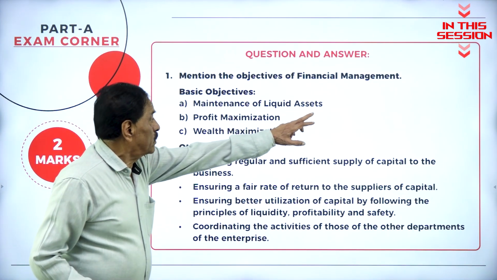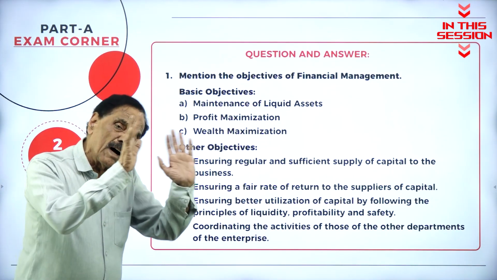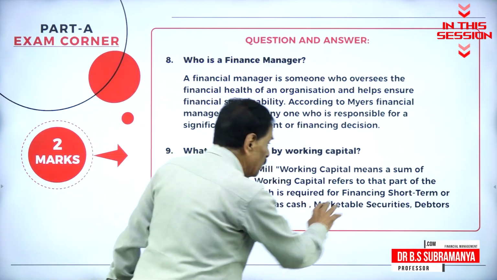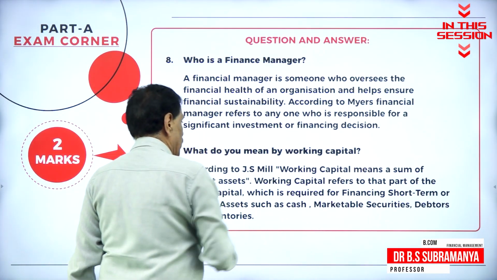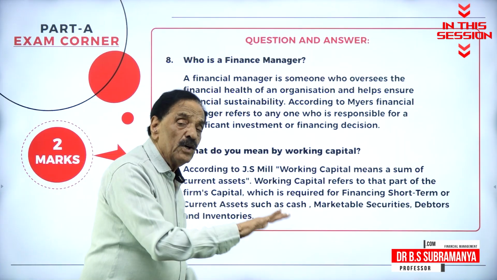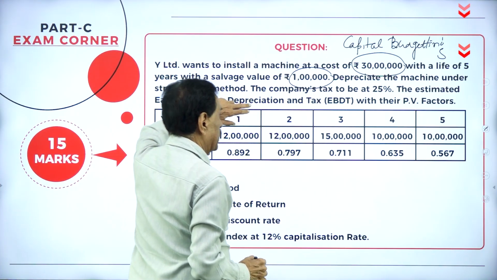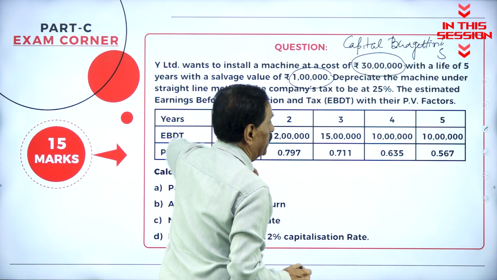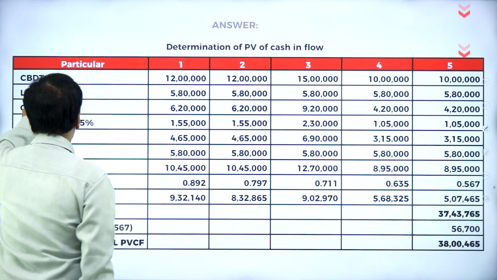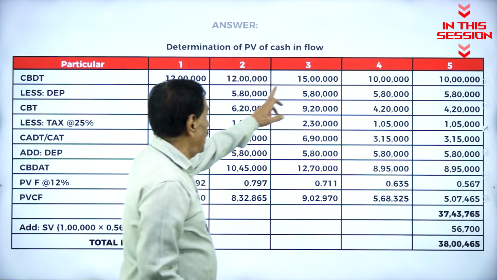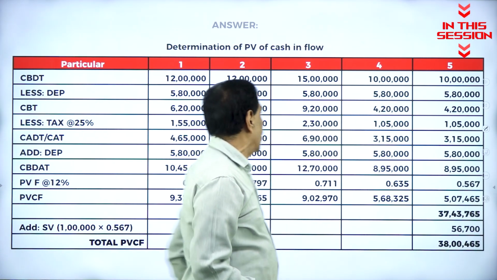Mention the objectives of financial management. What are the objectives of financial management? Working capital refers to that part of the firm's capital which is required for financing short-term needs. Depreciate the machine under straight line method. The company is taxed at 25%. CBDT, cash inflow before depreciation and taxation given: 12 lakh, 12 lakh, 15 lakh, 10 lakh, 10 lakh.